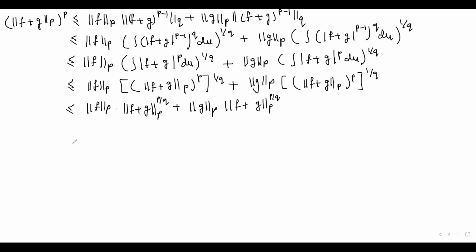So replacing p by q by p minus 1, we get this less than or equal to norm of f over p, norm of f+g over p to the power p minus 1, plus norm of g over p and norm of f+g over p to the power p minus 1.